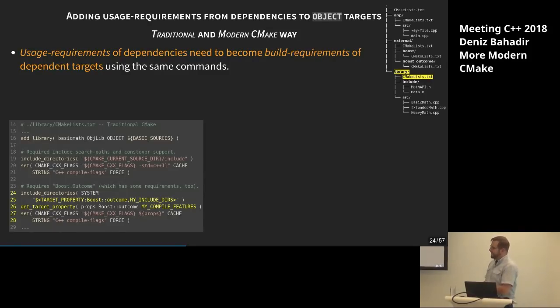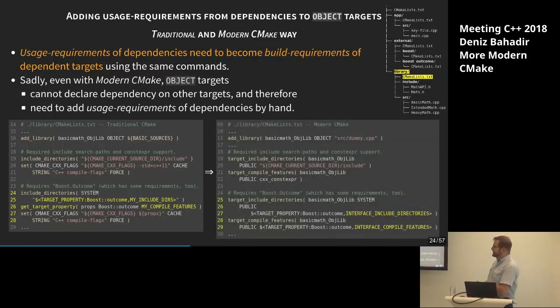That is good. And okay, fine. However, how do we do that in modern CMake? And the thing is, we can use the target_include_directories command and target_compile_features, but actually we just have to do the same. Just in the second case, at least we can also use the generator expression, but still we have to extract it from the special property we have for that.